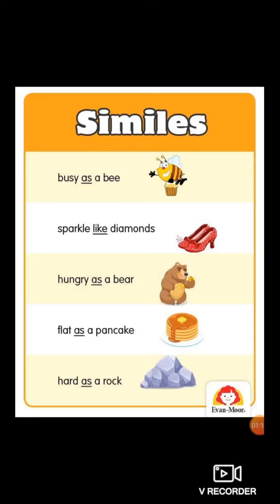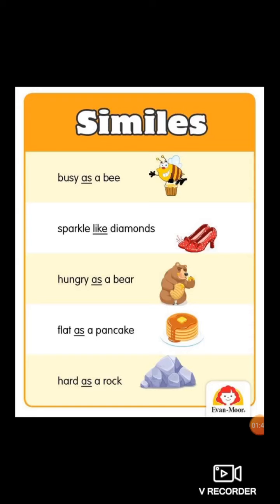Next, hungry as a bear. Now here also the comparison is done between two different objects, and which word is used here? As. So it's simile. Flat as a pancake.